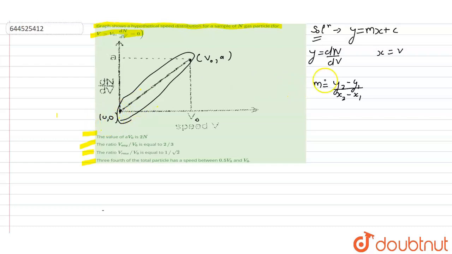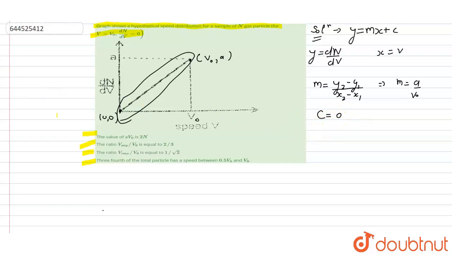By putting these values in the equation of m, we will get m equal to a over v naught, where c is the intersection with the y-axis. In this graph, c is equal to 0.